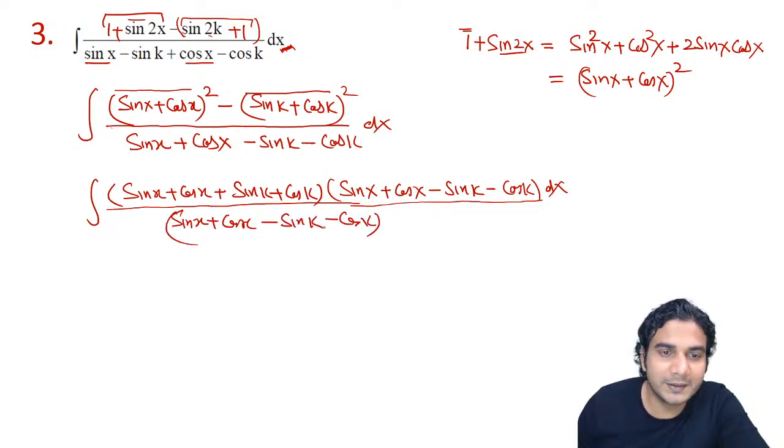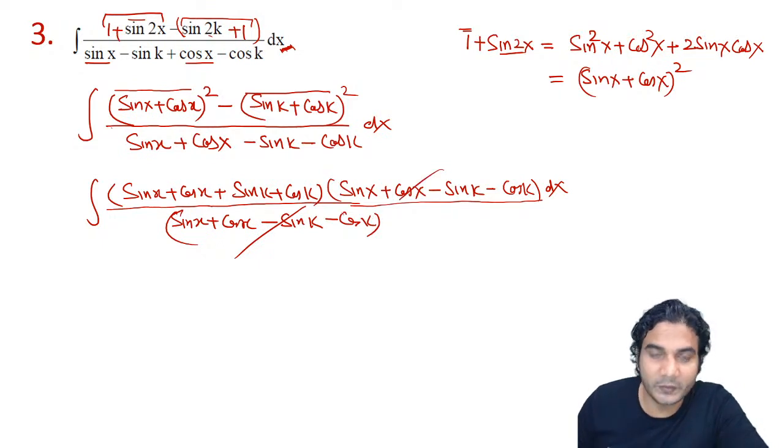All right. So you can see this denominator is cancelled now, right? So it was very easy. Now the remaining expression, you can integrate all these terms.